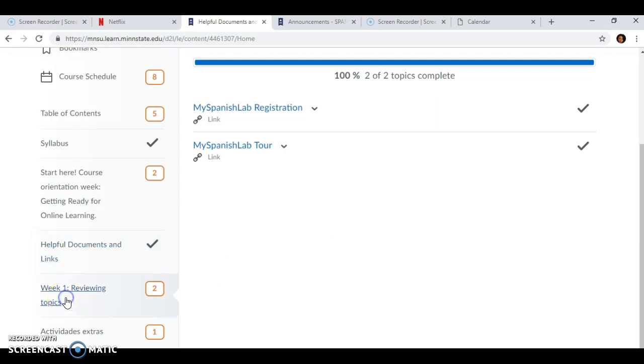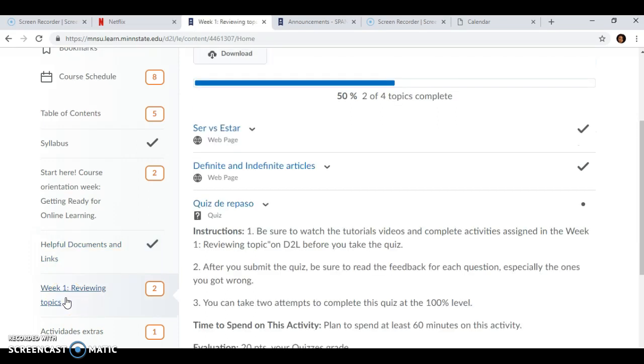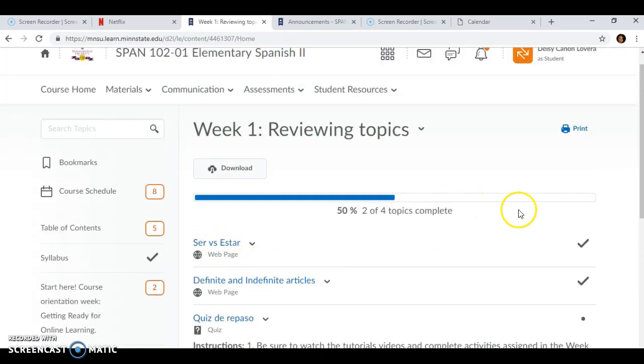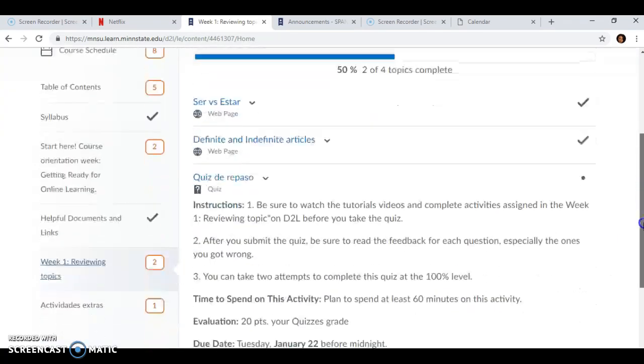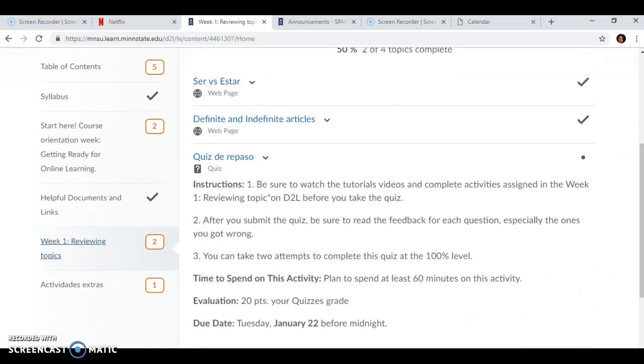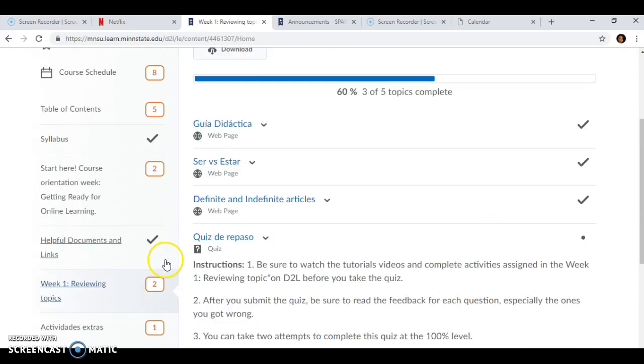Then you will find a folder with different activities for some topics that are necessary to start this class and that you have worked on before. First of all, you are going to find a guía didáctica. So you click here.